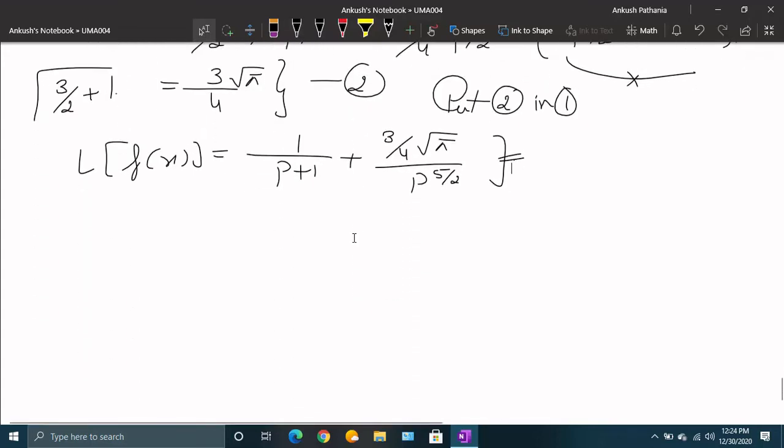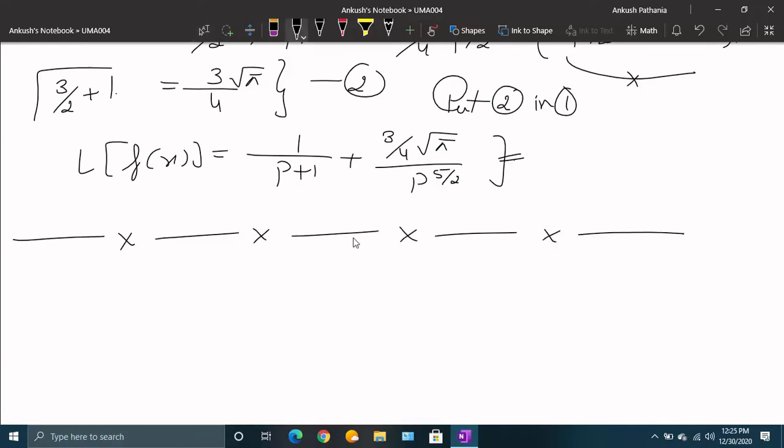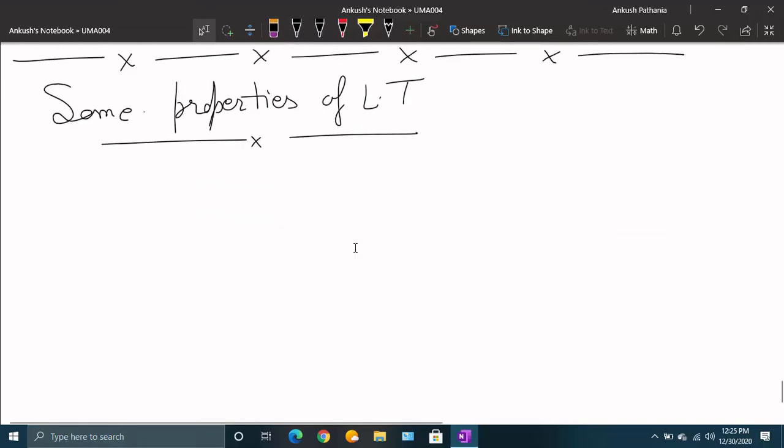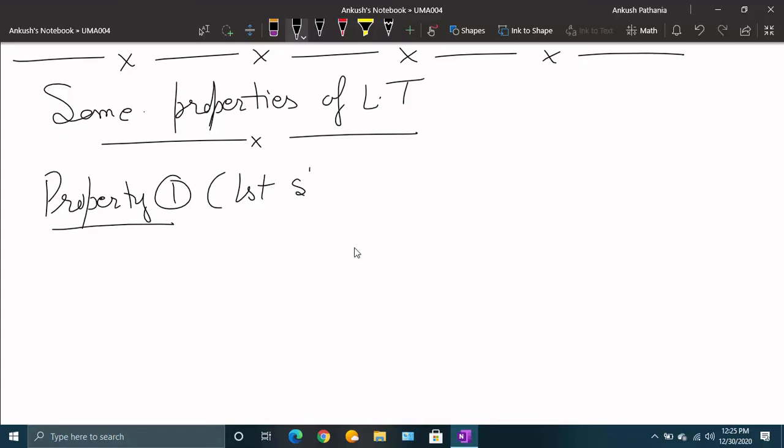So up to this we checked how we can use the various formulas of Laplace transform for solving various questions. Now we are moving toward some properties of Laplace transform. After these basic formulas for the Laplace transform of some functions, we are now moving to some properties of Laplace transform. So let us start with property 1, that is called the first shifting property.